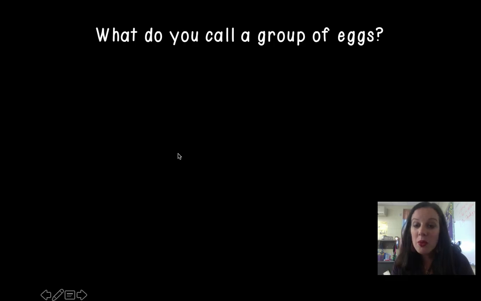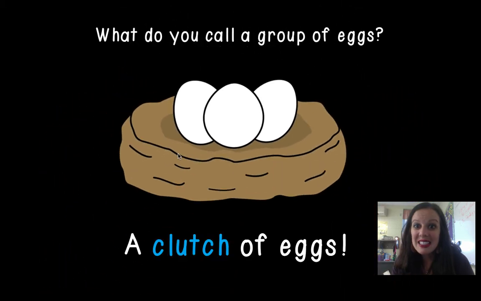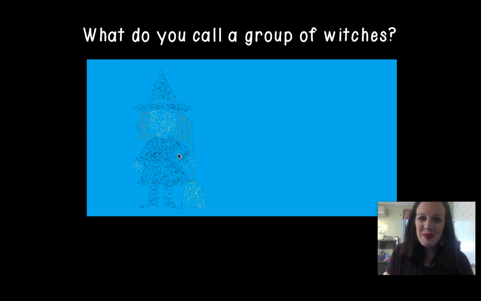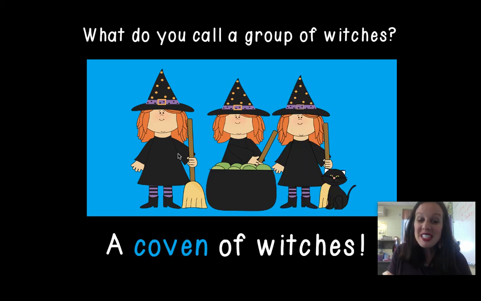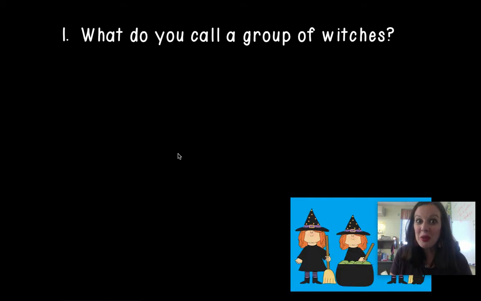What about a group of eggs? A group of eggs is a clutch of eggs. A group of witches? A group of witches is called a coven of witches. All right, it's quiz time. I want you to choose A, B, or C and let me know if you think that you can find the word that is talking about a group.